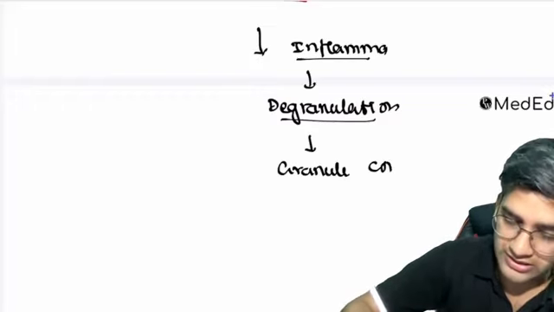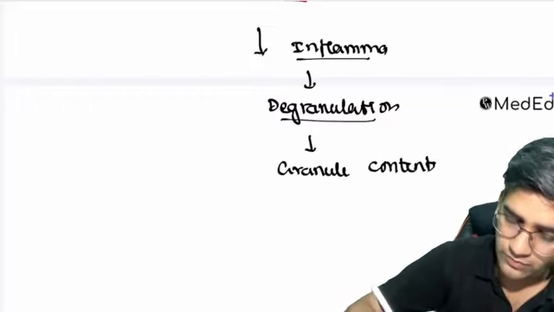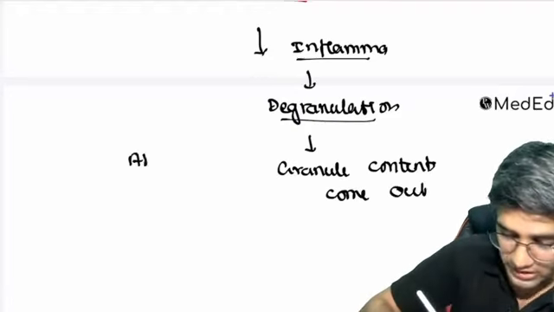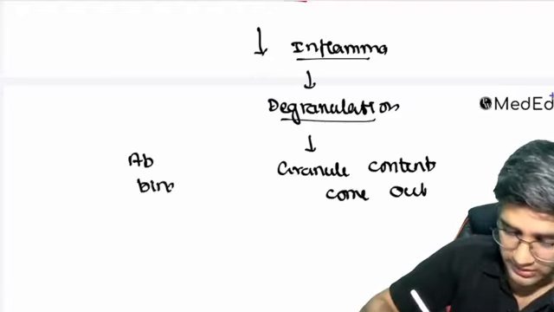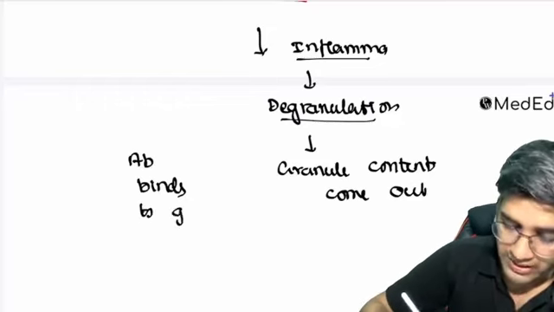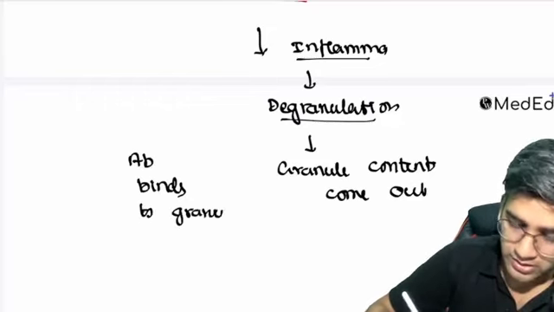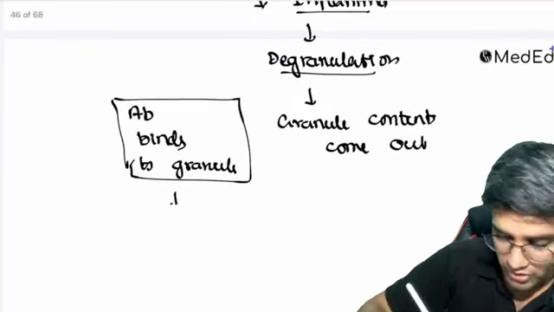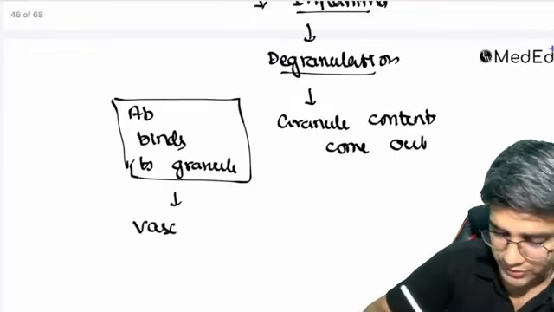Whenever the granule contents come outside, that's the time the antibody binds to the granule contents. When it binds to them, that's my MPO or PR3, which will cause vasculitis.